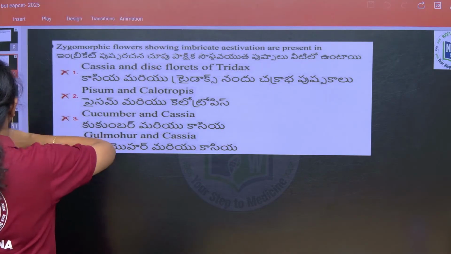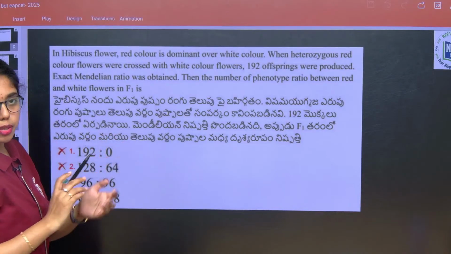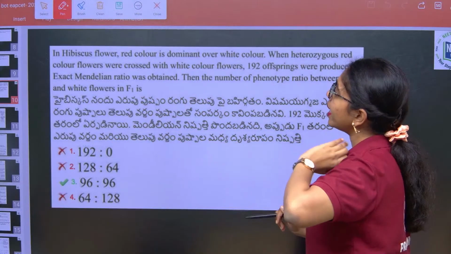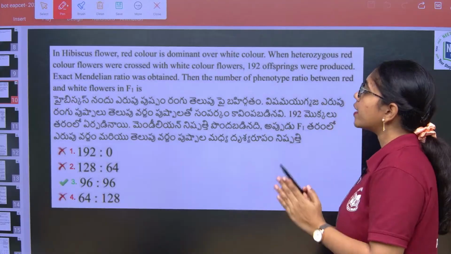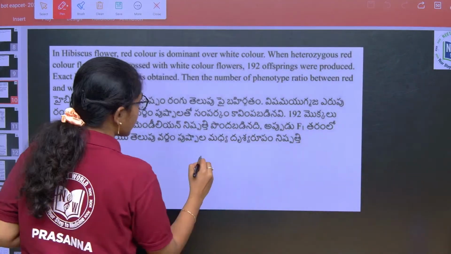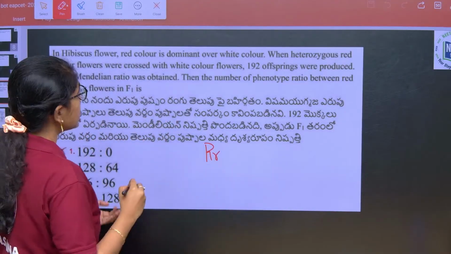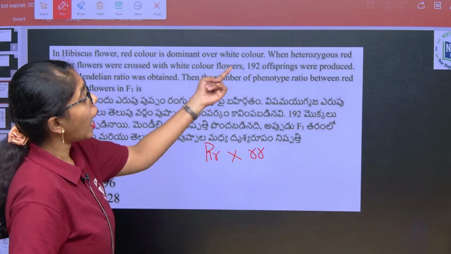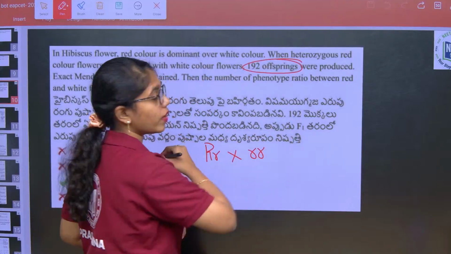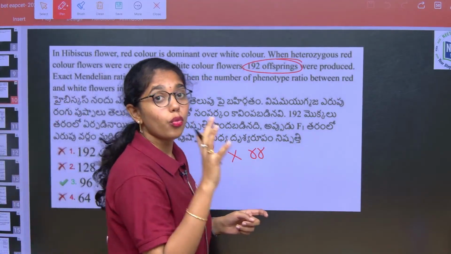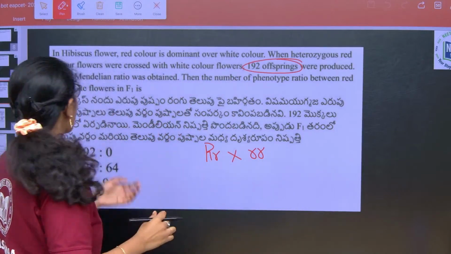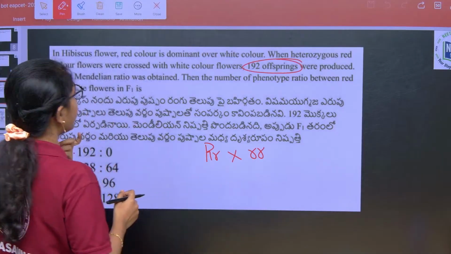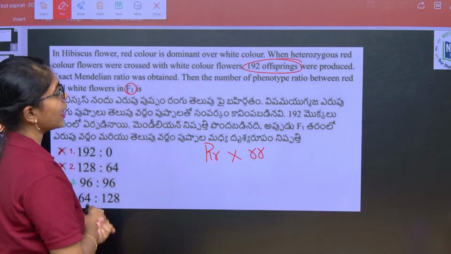And then this is again from principles of inheritance, a very easy application question. In hibiscus flower, red color is dominant over white color. When a heterozygous red flower, that is capital R small r, was crossed with white flowers, 192 offsprings were produced. Exact Mendelian ratio was obtained, then what is the phenotype ratio between red and white flowers in F1 generation, he is asking.